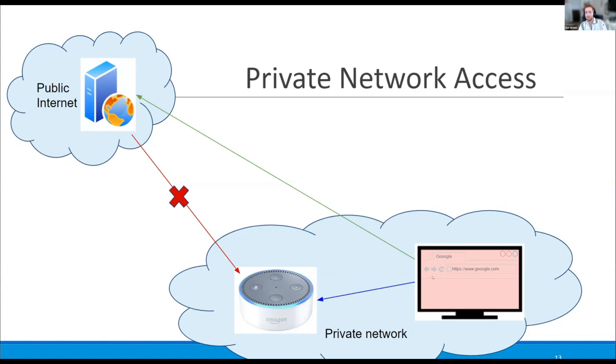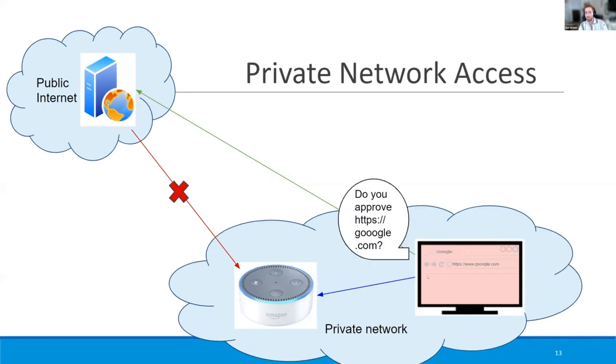So the browser can now ask the Alexa device, dear Alexa device, do you approve of this request coming from an external server named google.com? The Alexa device will surely say, no, I do not approve of this. I was not designed to communicate with that server. And the browser will block the communication. Simply by doing that, they've raised the bar and blocked a lot of the attacks that were possible for a long duration, until last year or this year.